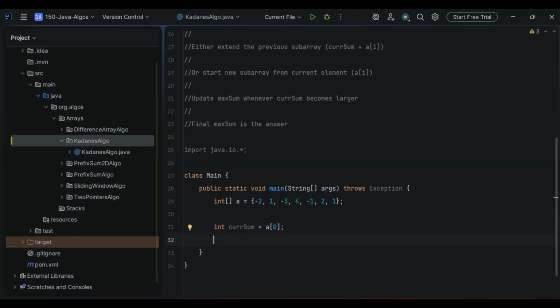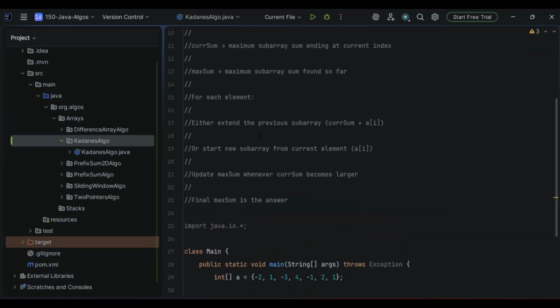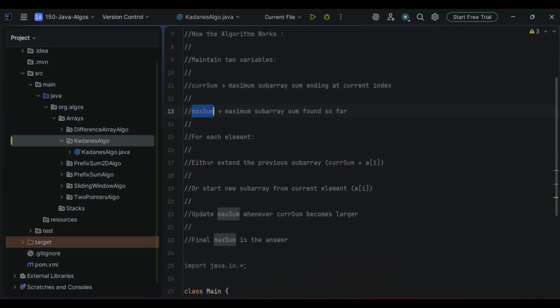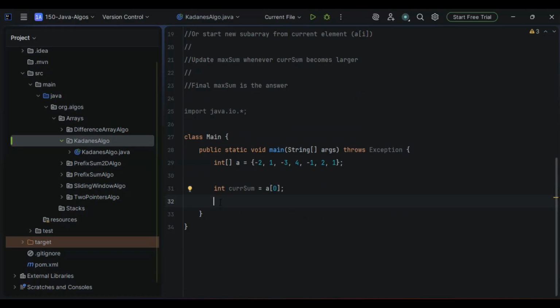Next, we have to go with the max sum as well, accordingly with what we had discussed. See, max sum stores the maximum subarray sum that we have found so far. So max sum equals a of 0. This will be initialized with the first element as well. Both variables, current sum as well as the max sum, will be initialized with the first element itself.